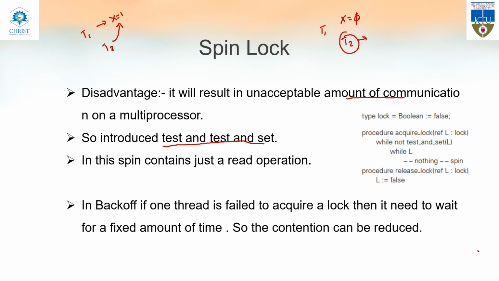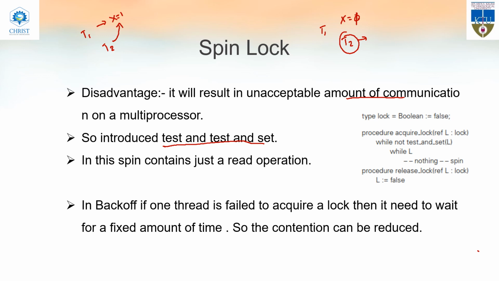Since the value hasn't changed, it will wait. T2 will wait. Then it spins and again comes, since for the thread to execute, it needs that resource. When it comes in the second spin, the first spin does the test and set.